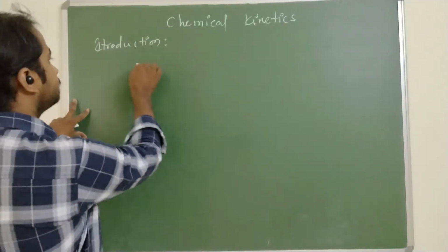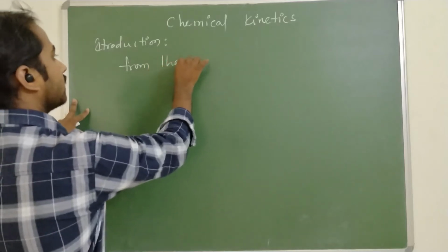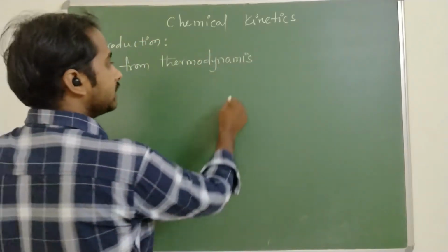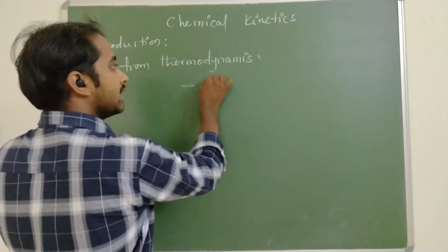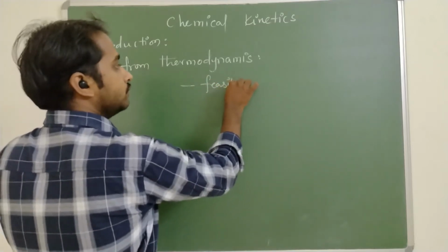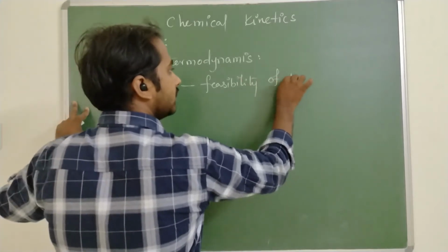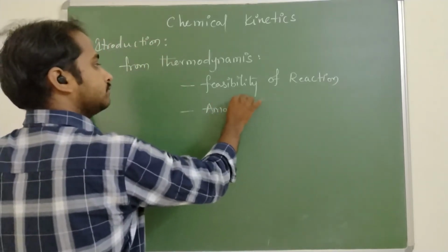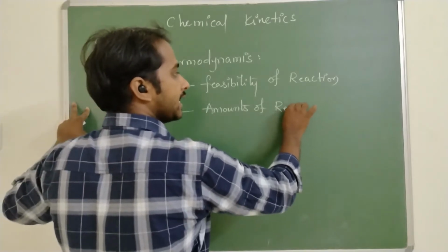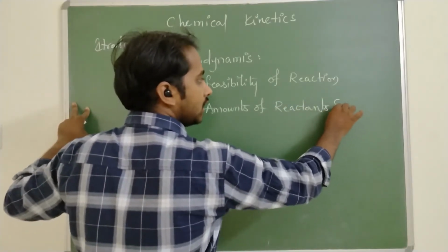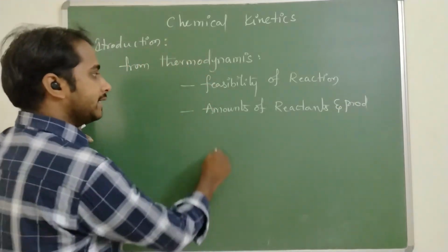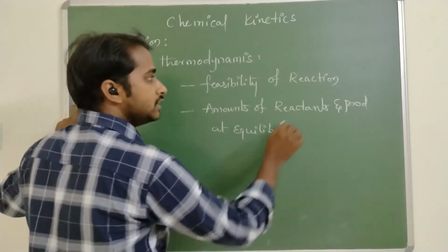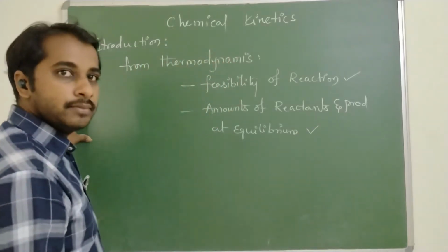So point 1: from thermodynamics we can predict whether the reaction is feasible or not, the feasibility of a reaction, and the amounts of reactants and products at equilibrium. These two points we can study using thermodynamic principles.